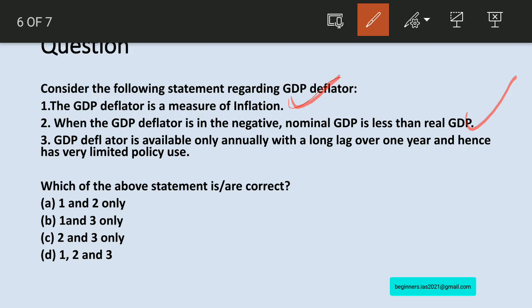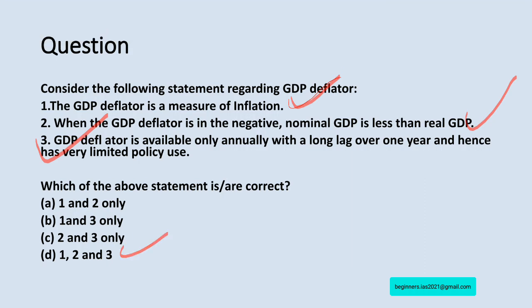What about statement number 3? This GDP deflator is available only annually with a lag of over one year and hence it has very limited policy use. Yes, this statement is also correct based on our discussion. So the answer for the question is option D, 1, 2 and 3. Kindly make note of a few important points related to the GDP deflator.